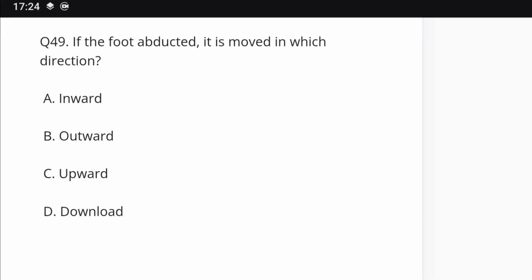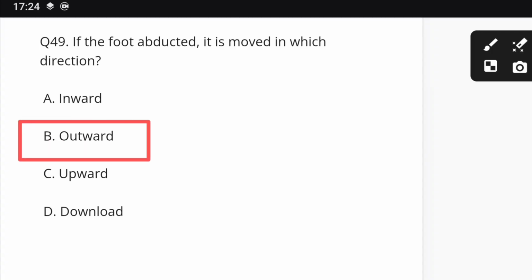Question number 49. If the foot is abducted, it is moved in which of the following directions? Inward, outward, upward, downward. Right answer is B, outward.